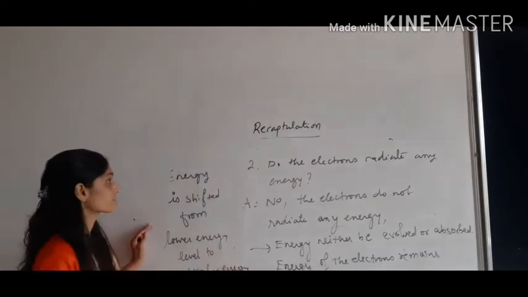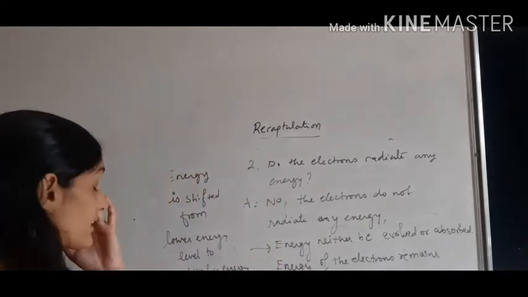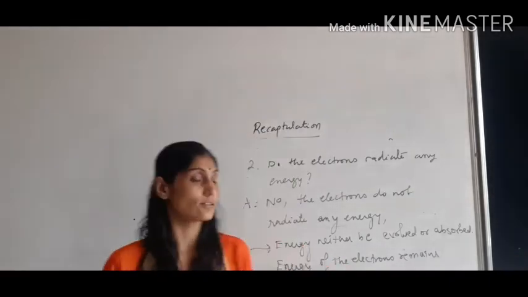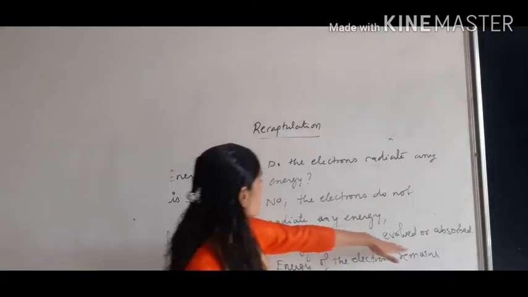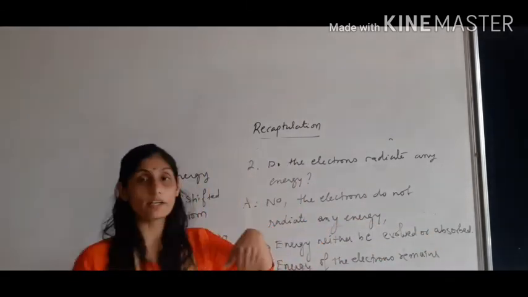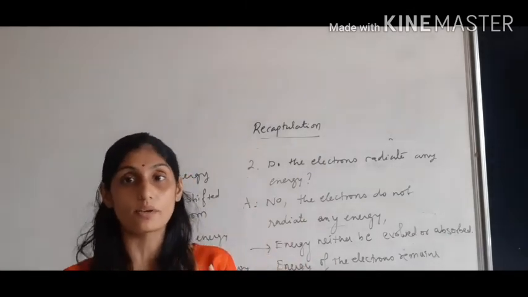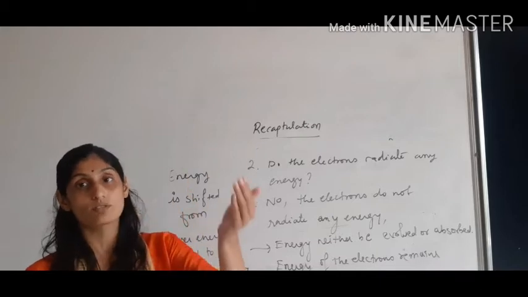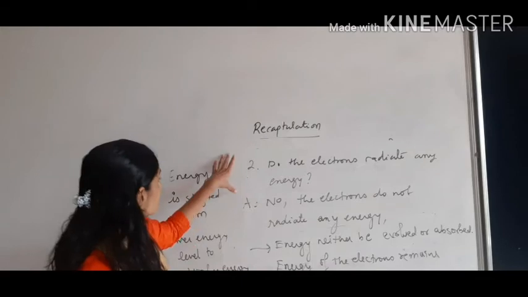So you can write this for the question, do the electrons radiate any energy? No, electrons do not radiate any kind of energy. Energy remains constant. That means it is neither evolved nor absorbed. It is only moving from one energy level to another energy level. So that is the second question.